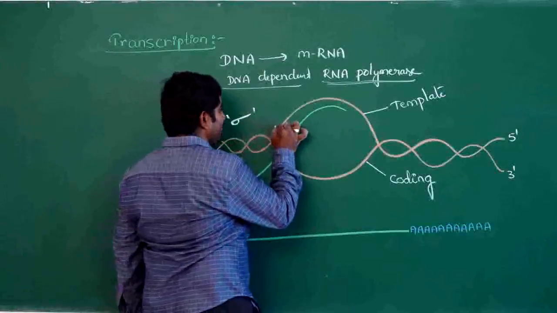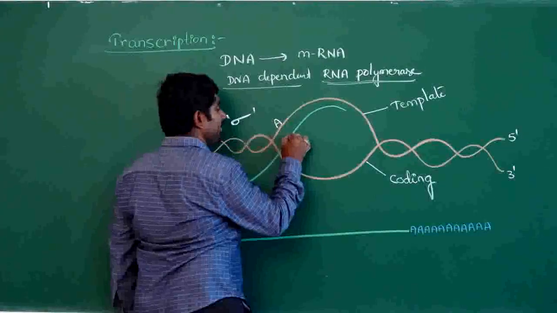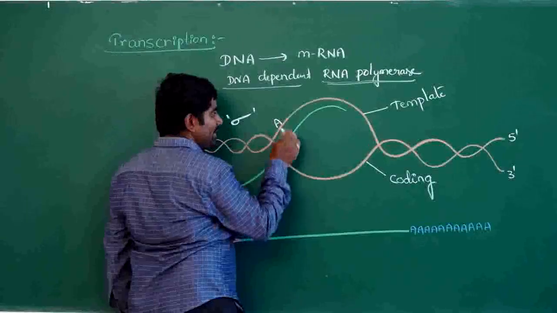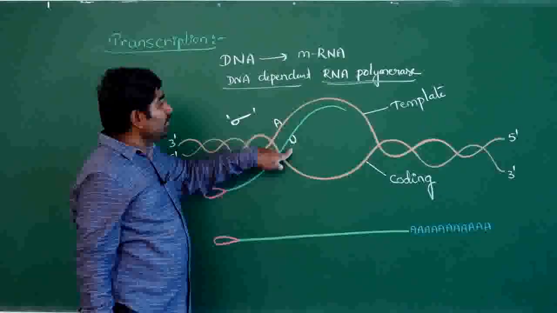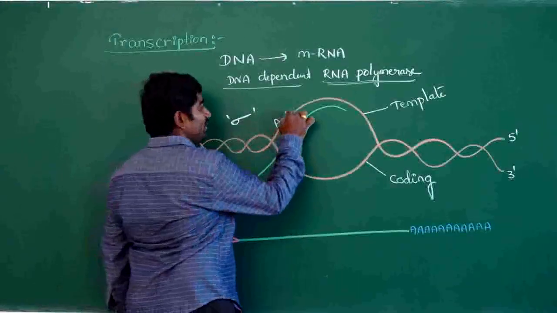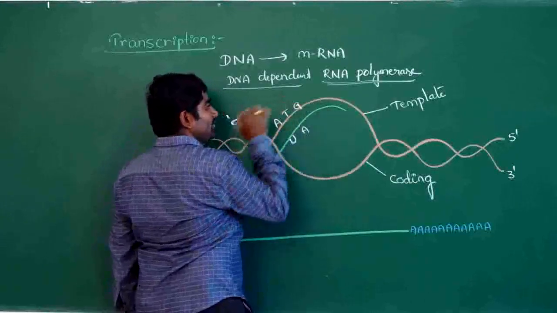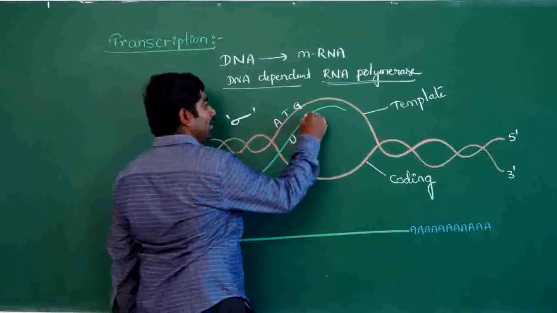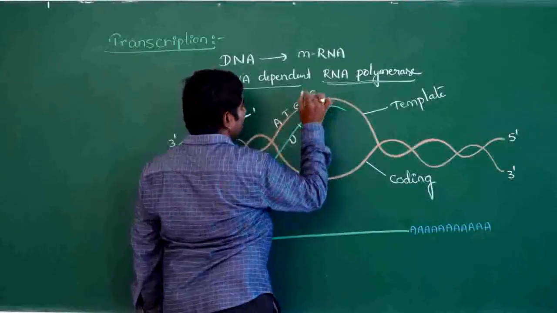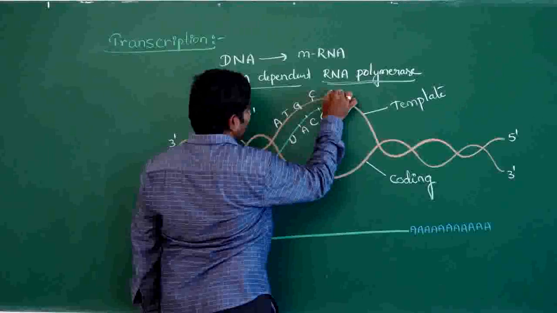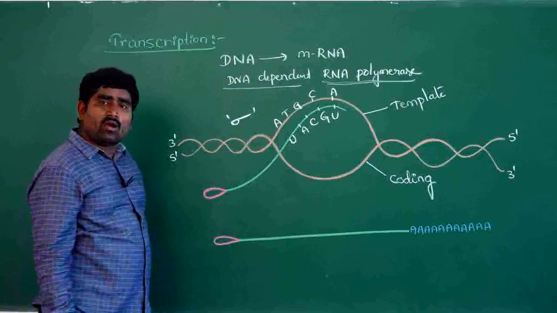If the template strand contains adenine, then mRNA copies uracil complementarily, because thymine is not present in mRNA. If the template strand contains thymine, then mRNA copies adenine. If the template strand contains guanine, mRNA copies cytosine. If the template strand has C, mRNA copies G. If it has A, it copies U. Like this, the copying takes place complementarily.